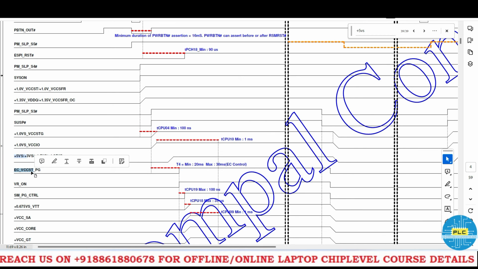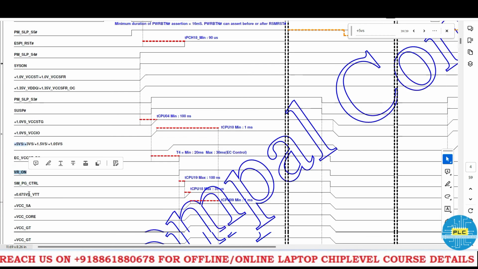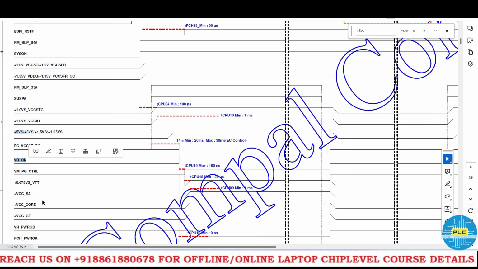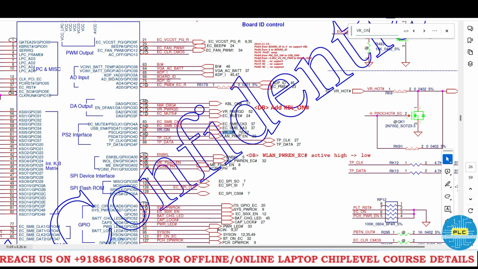Now the main thing is, once VCC, ST, PG we get, then the IO will release VR on. So this voltage we got, right? Once IO releases VR on, what signals will generate, that we will check. It's the first time.